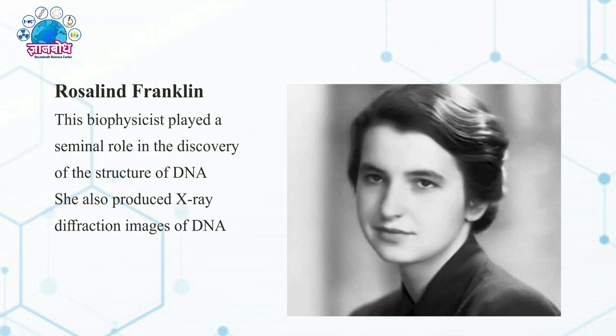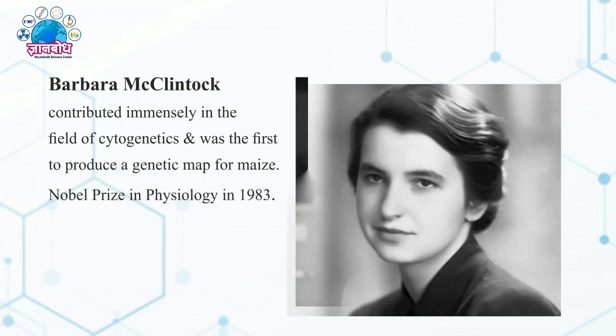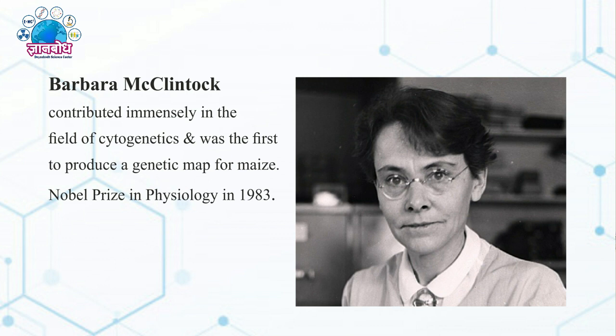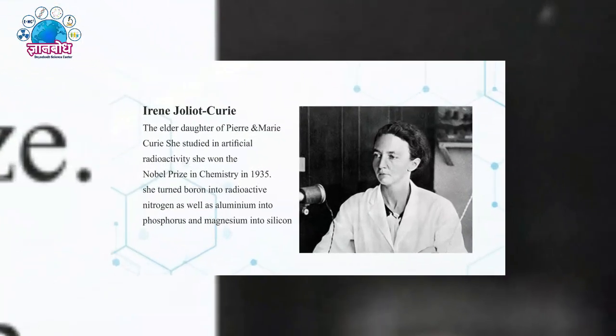Rosalind Franklin discovered the structure of DNA and produced an X-ray diffraction image of DNA for the first time. Barbara McClintock's contribution is in the field of cytogenetics, and she produced a genetic map for maize and got the Nobel Prize in 1983 in the field of physiology.